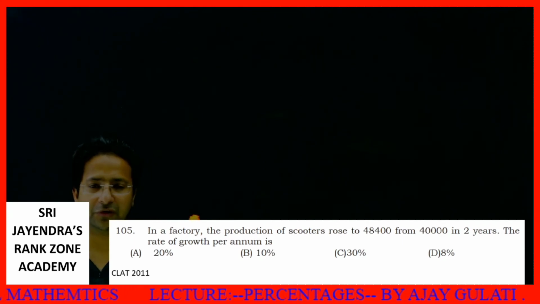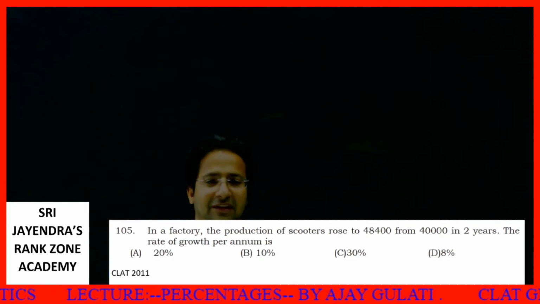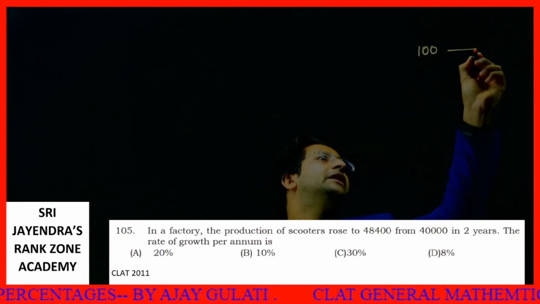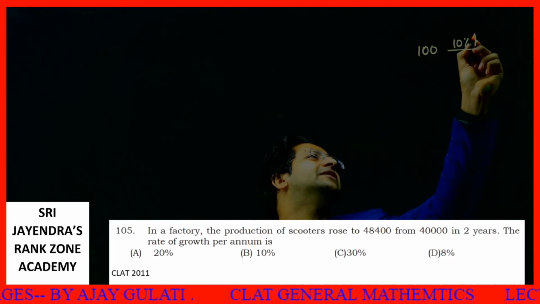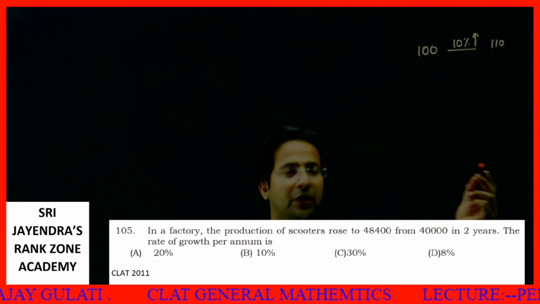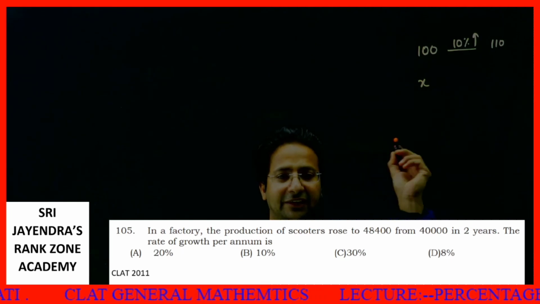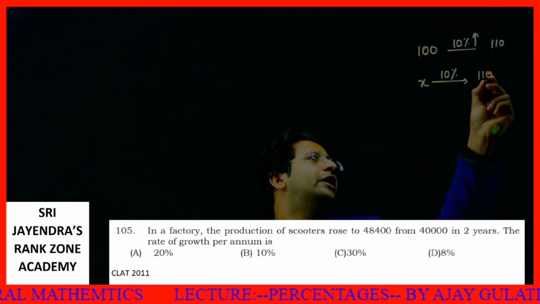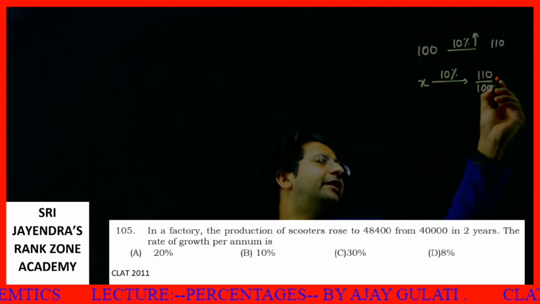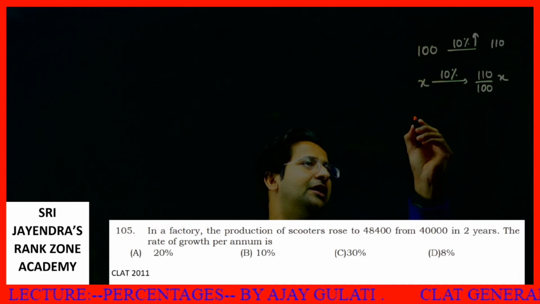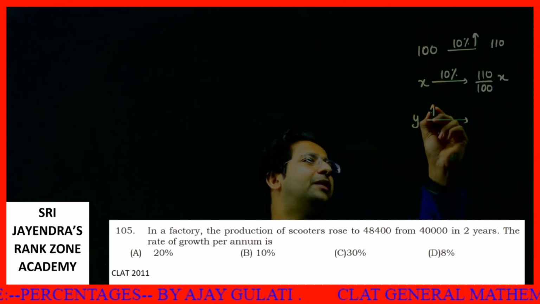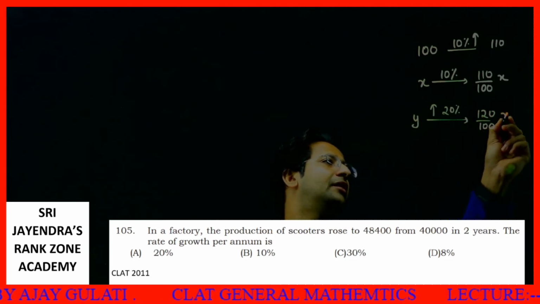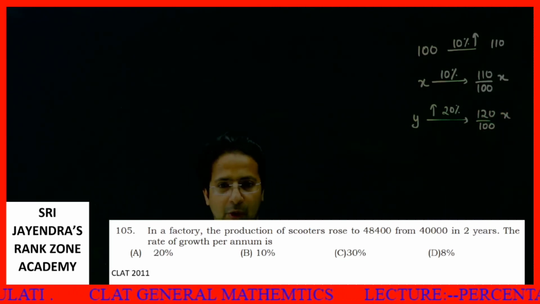So now before starting this question, I need to tell you a basic concept. If I say a thing was initially 100 rupees, it increases by 10% or 20%, then what does it become? It becomes 110. If I say a thing was X initially, it increases by 10%, then I can also say it becomes 110 by 100 x. If a thing was initially Y, it increases by 20%. What does it mean? It becomes 120 by 100. I hope all of you are getting this.